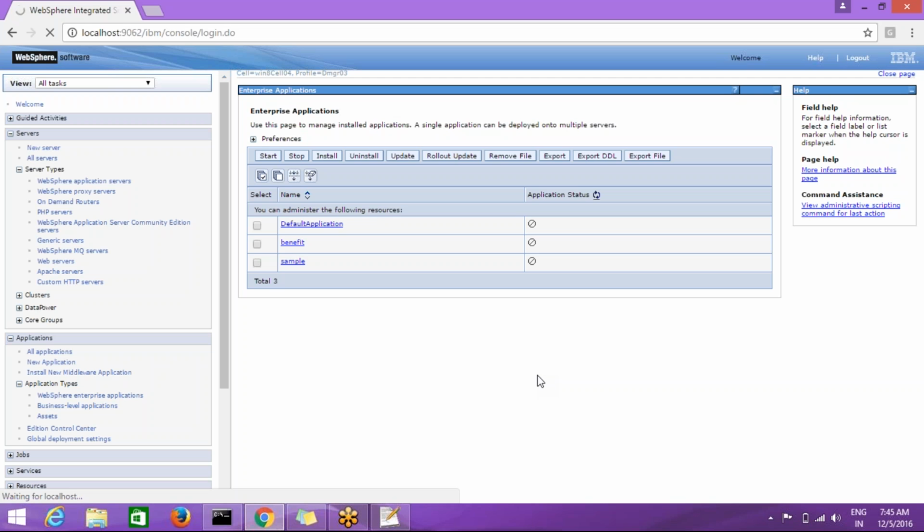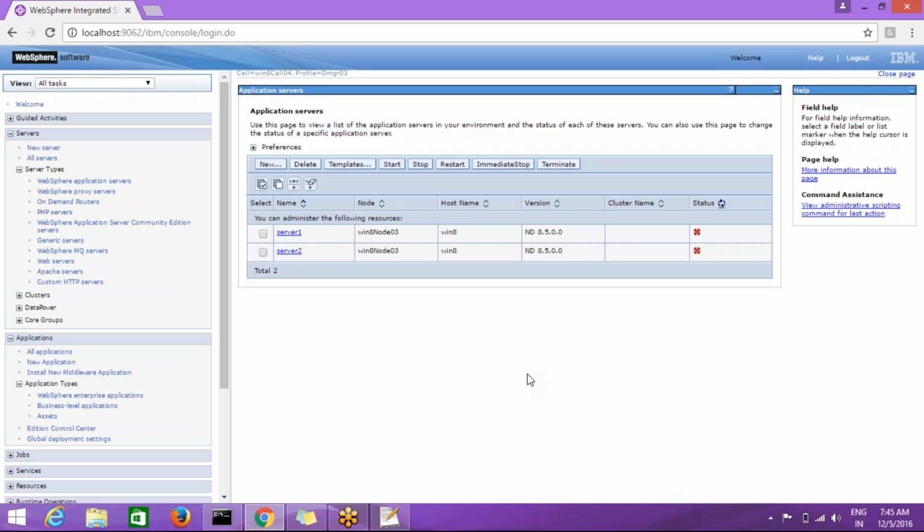One question, like each time we deploy the war file, do we need to restart the servers? Yeah, if it is not coming up, it depends on the application. If the application is not able to start or be accessed, we will restart the services, and then try to start the application.